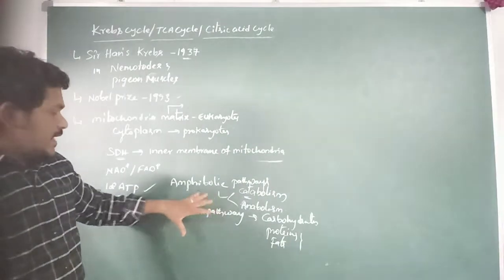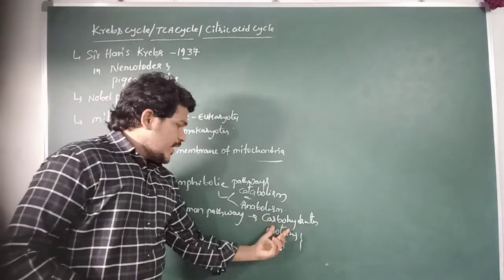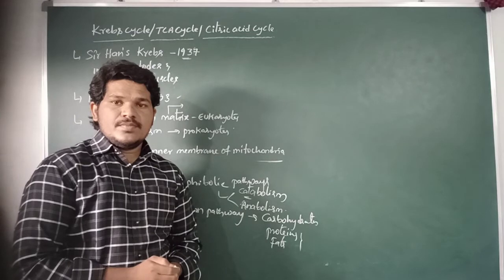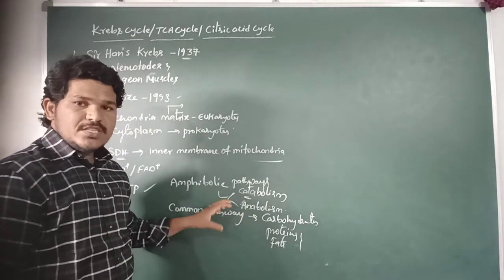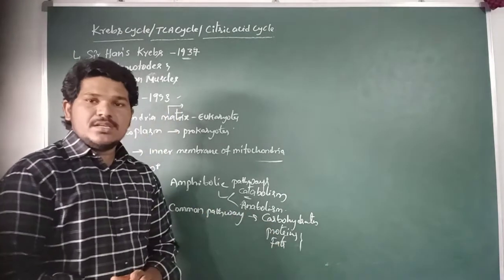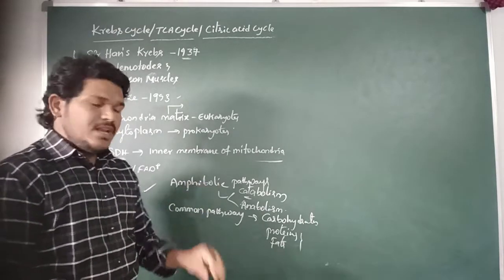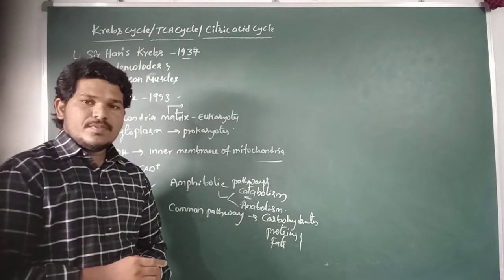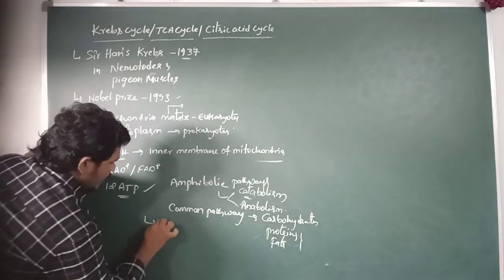It can provide the intermediates required for the formation of carbohydrates, proteins and fats. So this cycle acts as an amphibolic pathway.